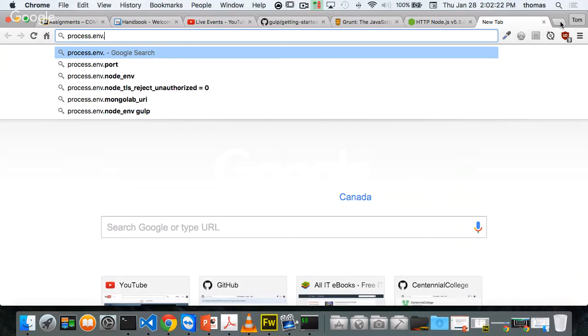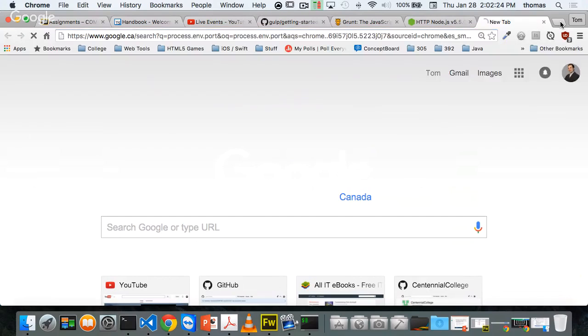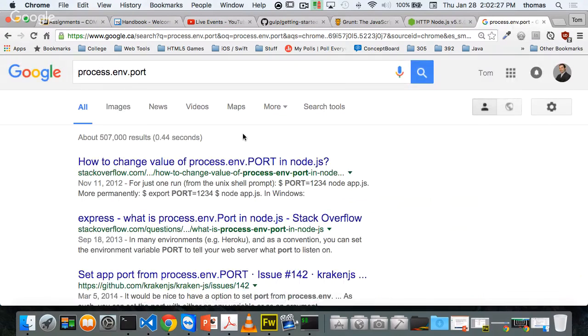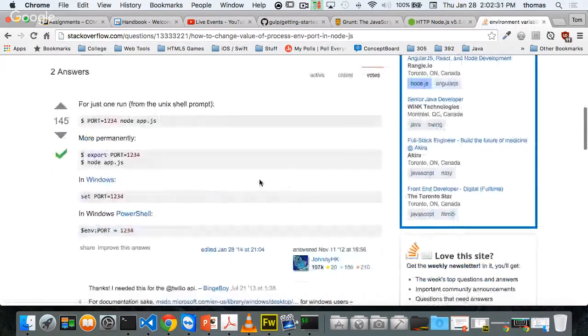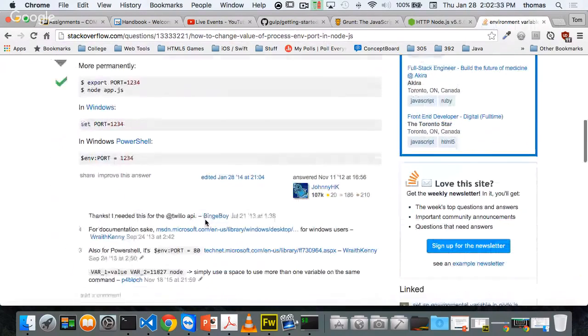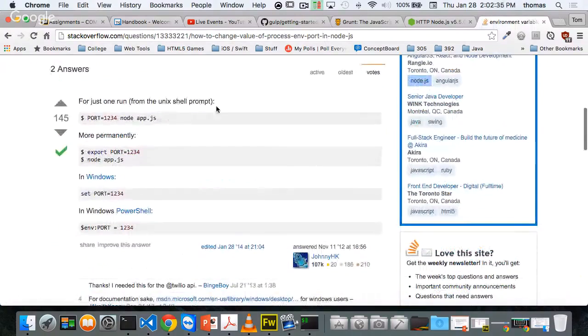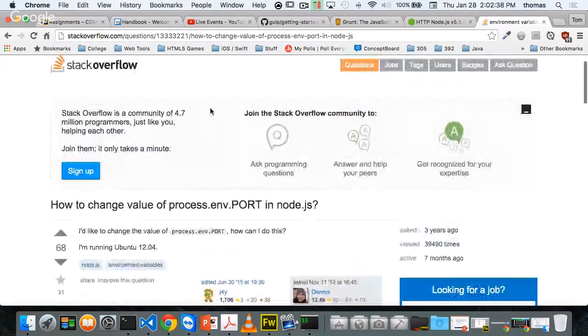Process.environment. Oh, there it is, port. If it comes up like that, that's a good indicator that it's probably right on Google, right? And it actually shows you some examples. There's tons of examples for Node everywhere, right? Process.environment port, and there's different ways to do it, but that's the correct value that we want to put in there.